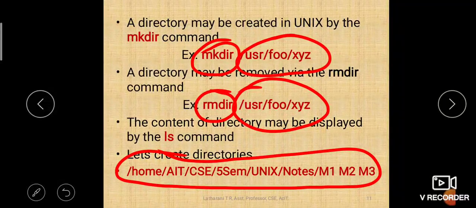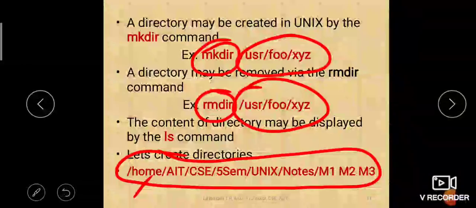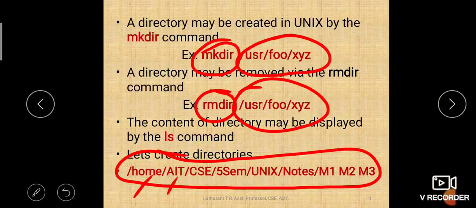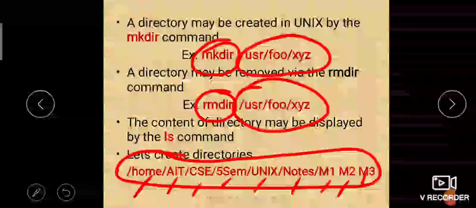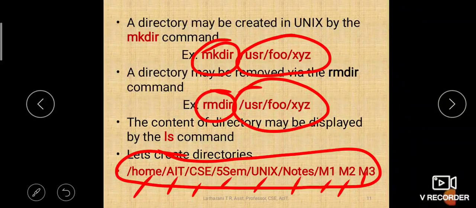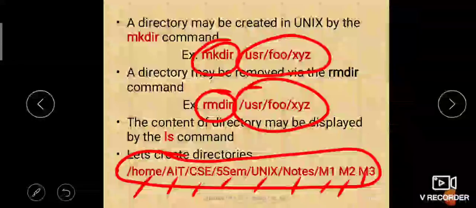So we were trying to create the directory of this path. Already when we log into the Unix system, we will be in the home directory. Then under home we need to create AIT, under AIT we need to create CSE, under CSE we need to create fifth sem, under fifth sem Unix, under Unix nodes. Under the nodes directory we will create 3 files, M1, M2 and M3, module 1, module 2 and module 3 nodes. So this is the hierarchy of directories we need to create. Let us see how we can create this hierarchy.